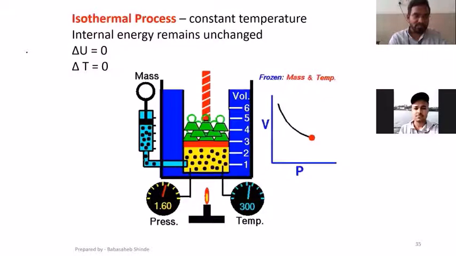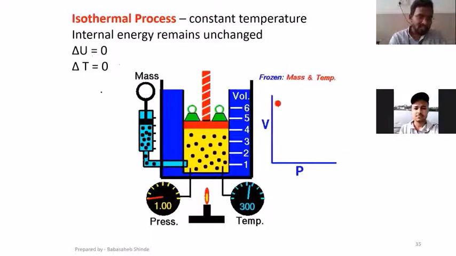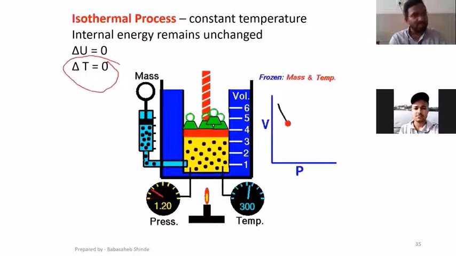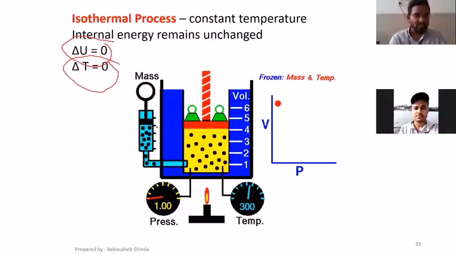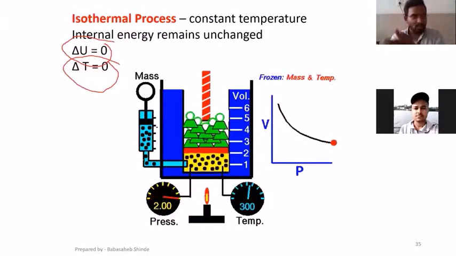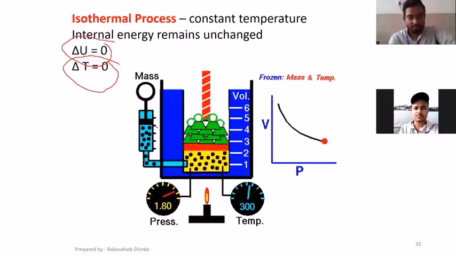Next one is the isothermal process. As I already said, delta T is constant, that is, temperature is going to remain constant, and when temperature is constant, internal energy is going to remain constant. There would be two interactions, work and heat. Heat can be converted into work, work can be converted into heat, and that will be 100% conversion. All heat can be converted into work, all work can be converted into heat. That is the characteristic of the isothermal process.